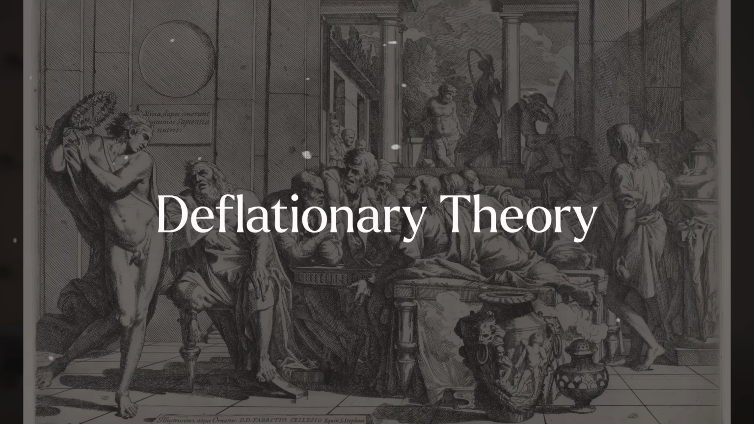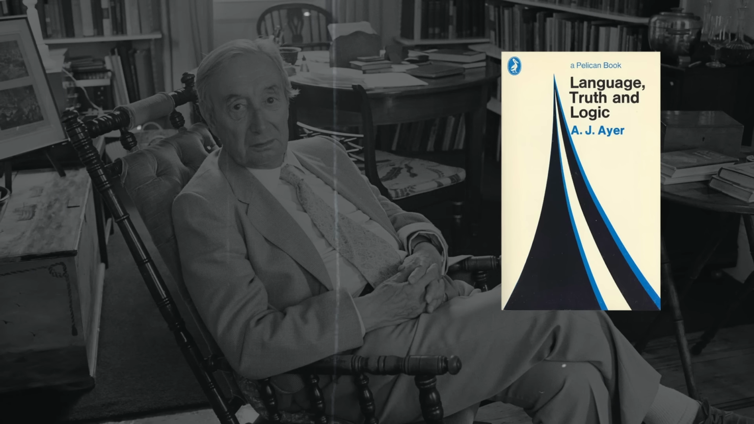And then you have to mention this one weird view that popped up in the 20th century, but has really been prominent in discussions of truth since then. And that's the deflationary theory of truth. This theory of truth really took off, I think, with the logical positivists and is associated with a book called Language, Truth, and Logic by A.J. Ayer, but has also been defended by philosophers like Paul Horwich and a bunch of others in the 20th century.